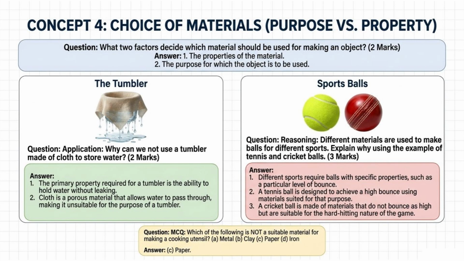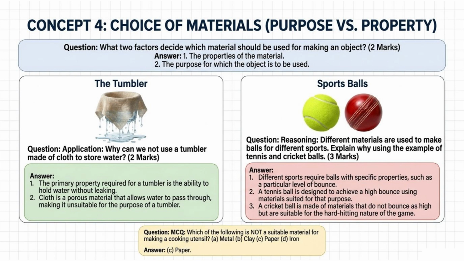Concept 4. Choice of materials, purpose versus property. Question. What 2 factors decide which material should be used for making an object? 2 marks. Answer. The properties of the material, the purpose for which the object is to be used. Question. Application. Why can we not use a tumbler made of cloth to store water? 2 marks. Answer. The primary property required for a tumbler is the ability to hold water without leaking. Cloth is a porous material that allows water to pass through, making it unsuitable for the purpose of a tumbler.